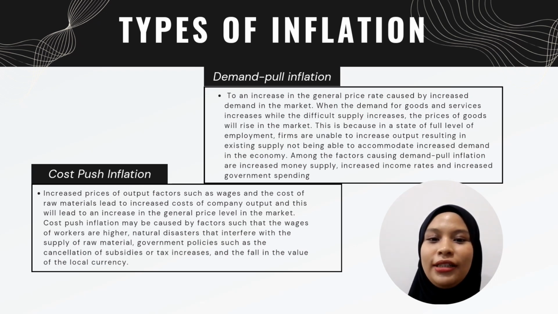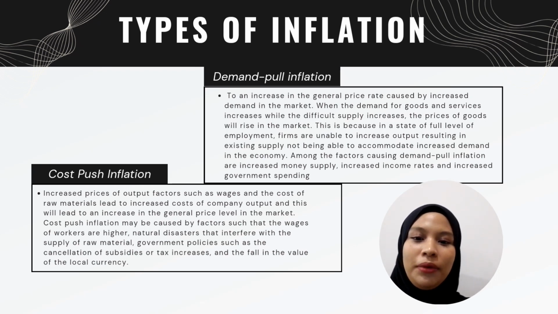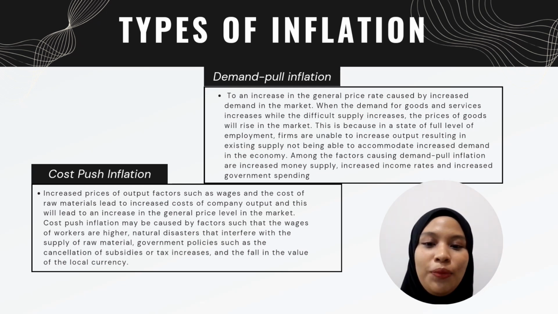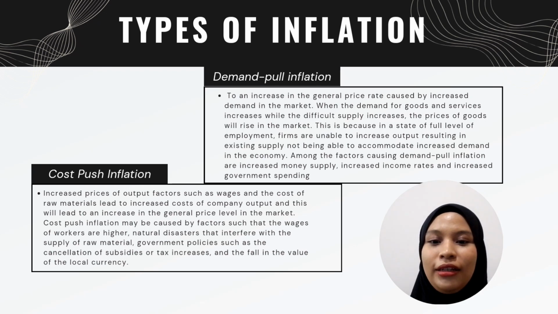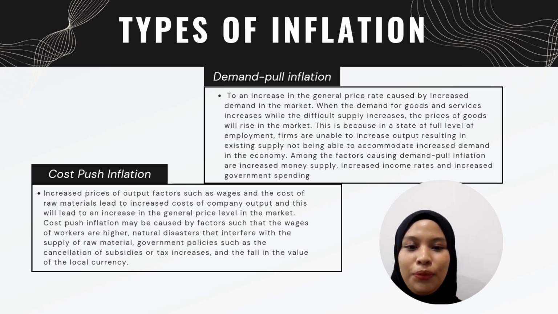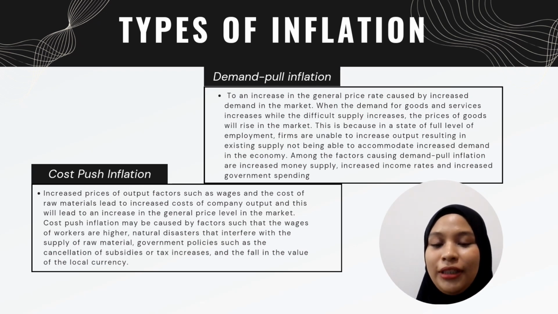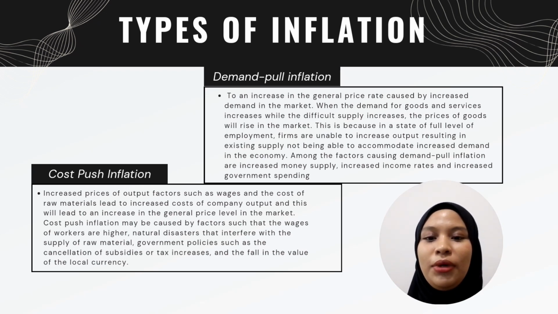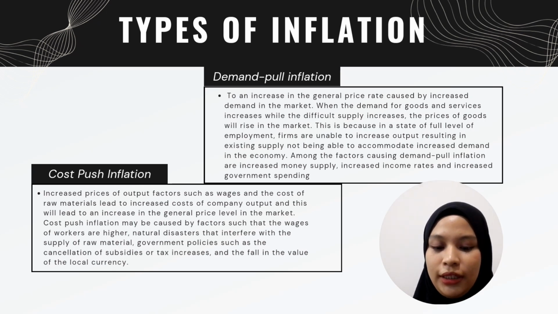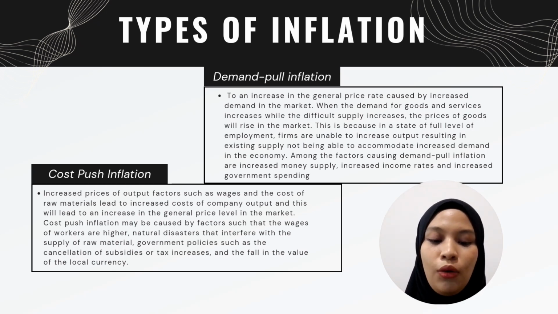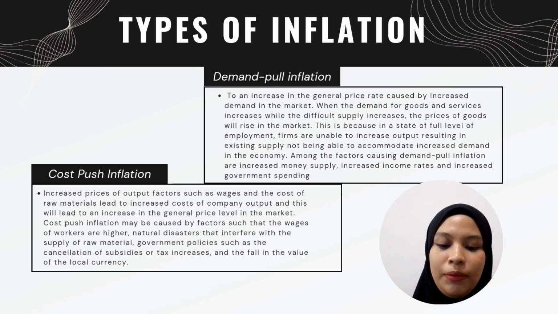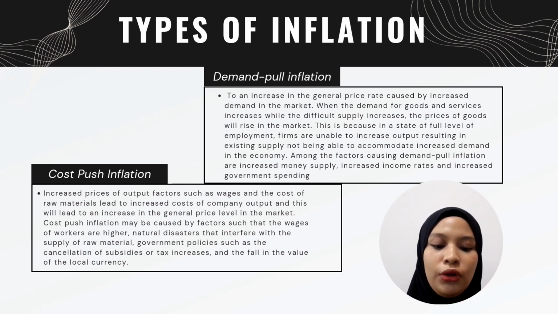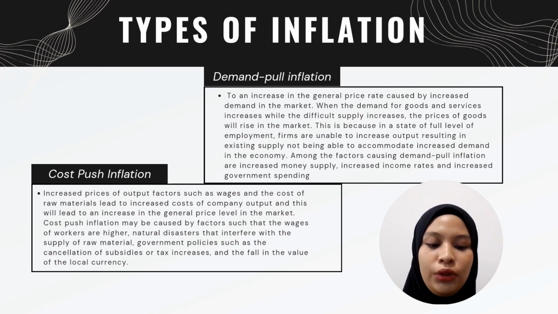This is because in a state of full employment, firms are unable to increase output, resulting in existing supply not being able to accommodate increased demand in the economy. Among the factors causing demand pull inflation are increased money supply, increased income rate, and increased government spending. So, an example for demand pull inflation is when demand is high but supply is low. For example, for the festival Hari Raya, the demand for chicken is high but chicken cannot be produced more than the normal quantity. So the increase in the price of chicken occurred due to the high demand for chicken.